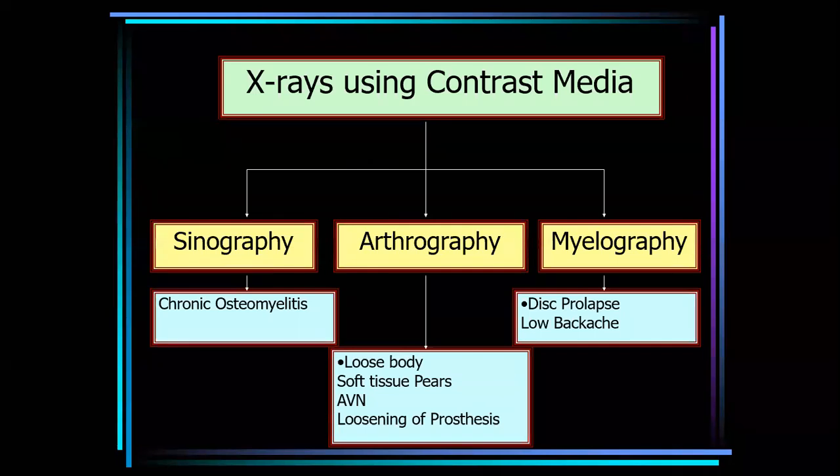In avascular necrosis you can also diagnose by this, and loosening of the prosthesis. And myelography, in case of disc prolapse, or the diagnosis of low back pain.